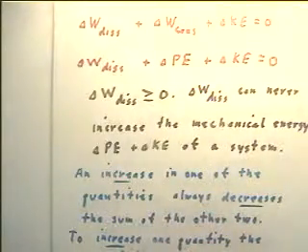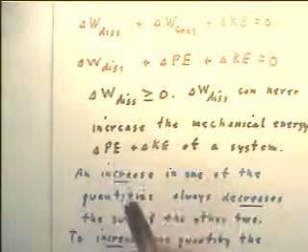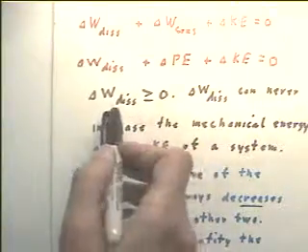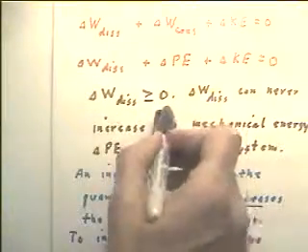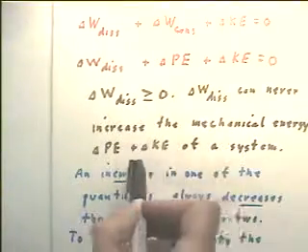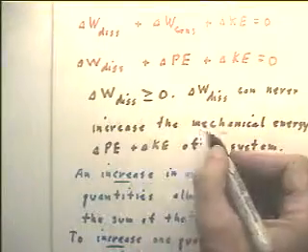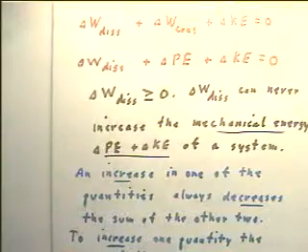Again, dissipative forces can't do positive work on the system. They can't have the tendency to increase the kinetic energy of the system. So the work done on the system by dissipative forces has to be negative, so that the work done by the system against dissipative forces, which is what this stands for, has to be positive. Okay, so this quantity can never increase the mechanical energy of the system. And I've just slipped in a definition on you. Mechanical energy of the system is the sum of its potential and kinetic energies.